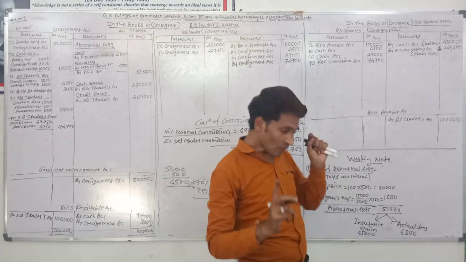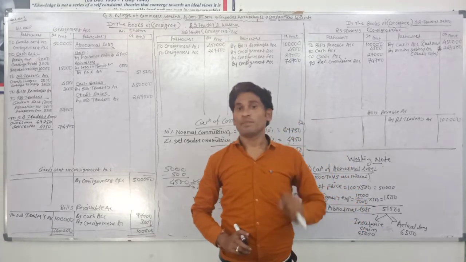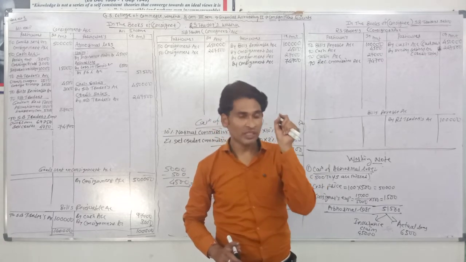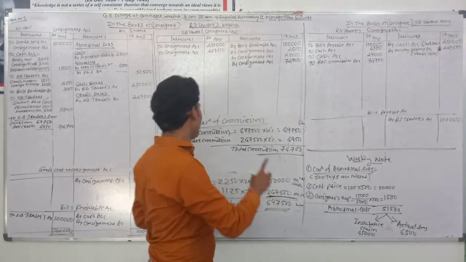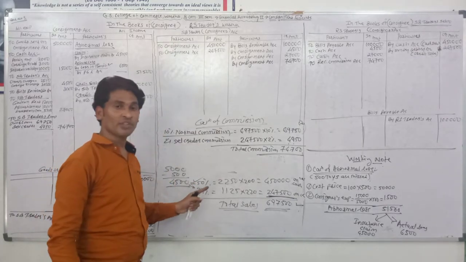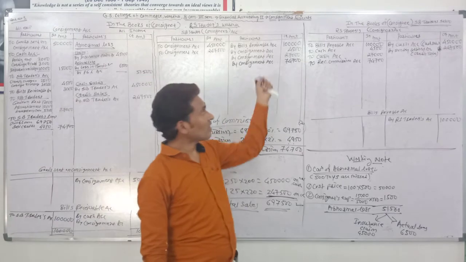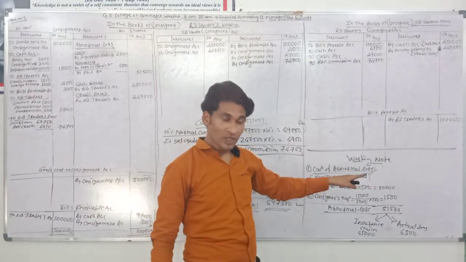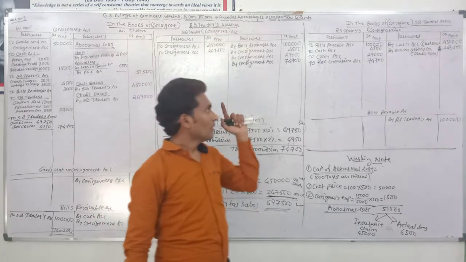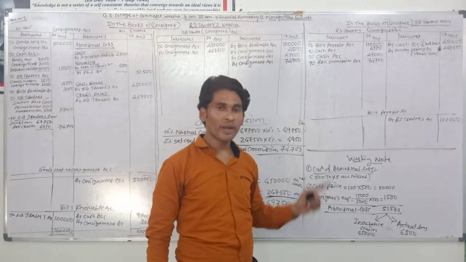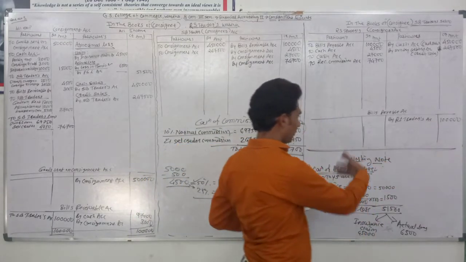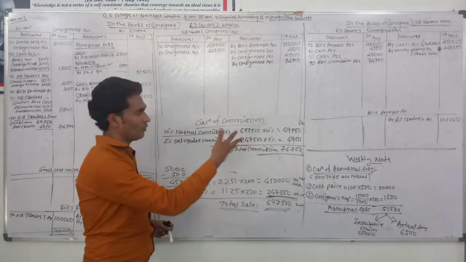When there are bad debts, you need to first check whether there is del credere commission or not. If there is del credere commission, the bad debts are the consignee's loss. So the journal entry when there is del credere commission is bad debts account debit, debtors account credit. Okay. We can't prepare all accounts here, so we don't show it.